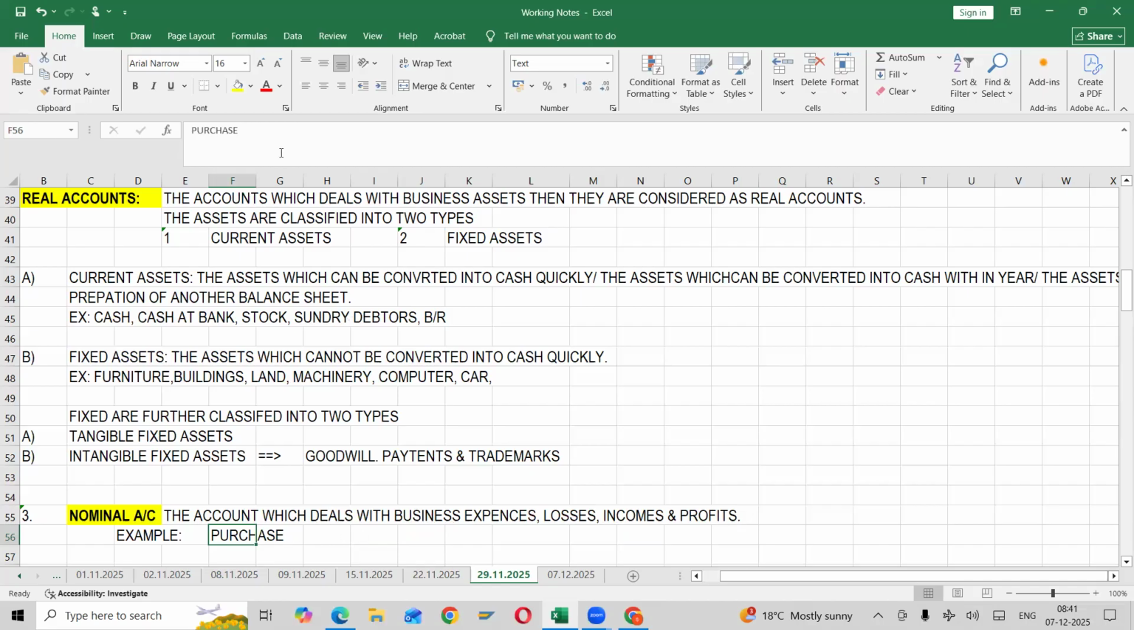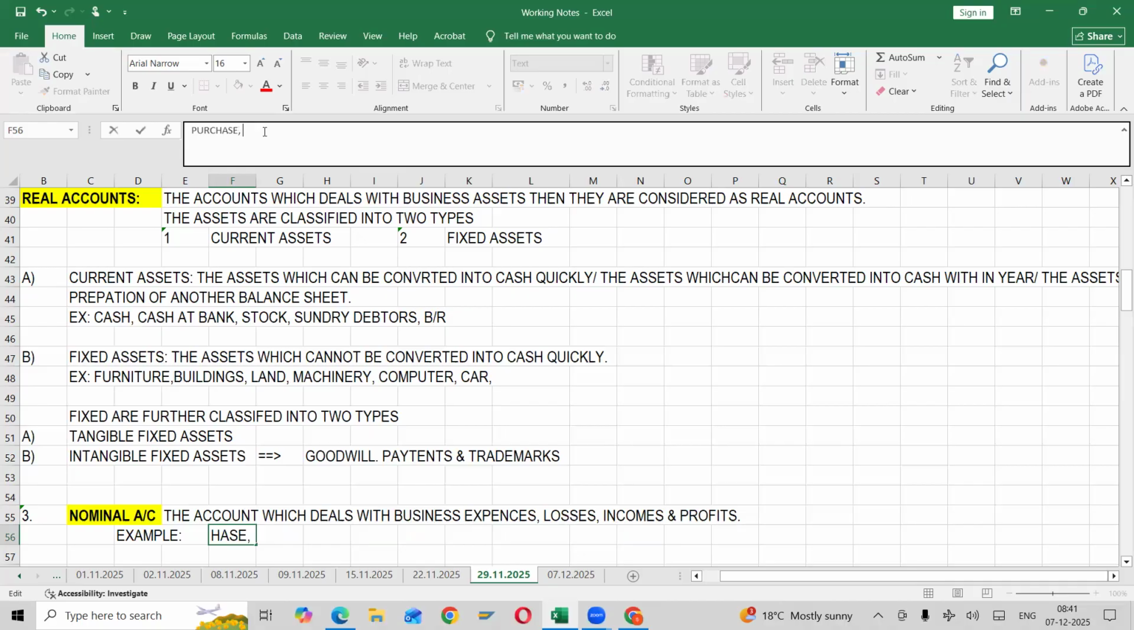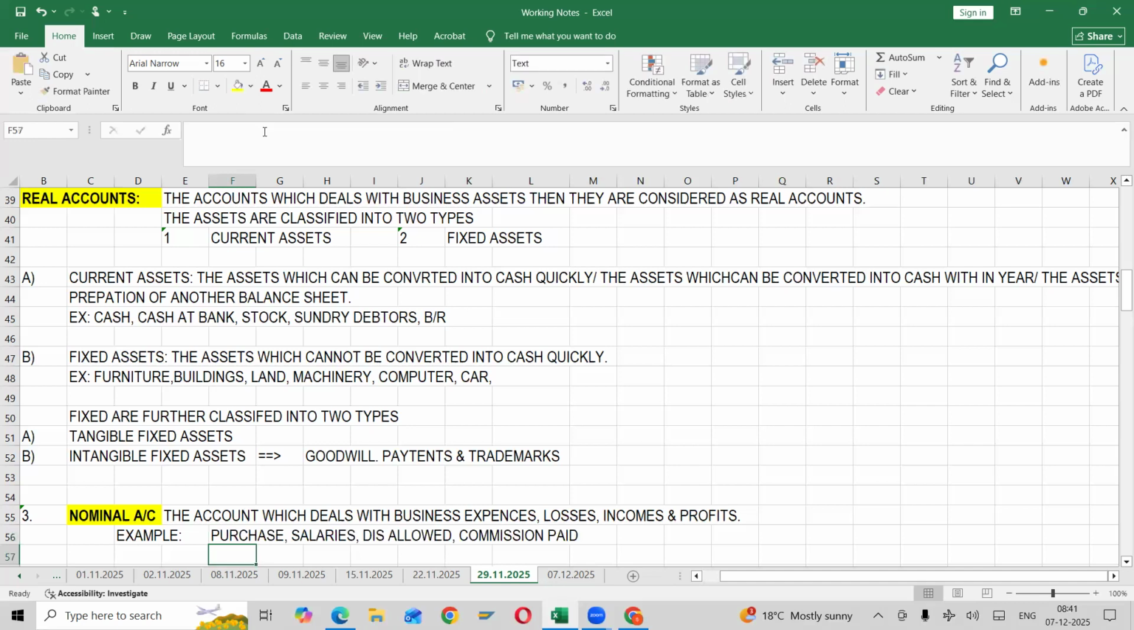Next one, paid salaries, or I'll just mention it as salaries, we are paying it. You know what the expenses are? Salaries, discount allowed, it's a loss. Commission paid, etc. In the same way, these are all expenses. Incomes are profits.